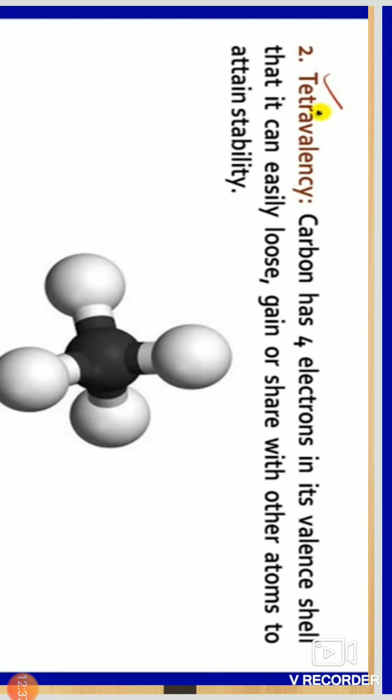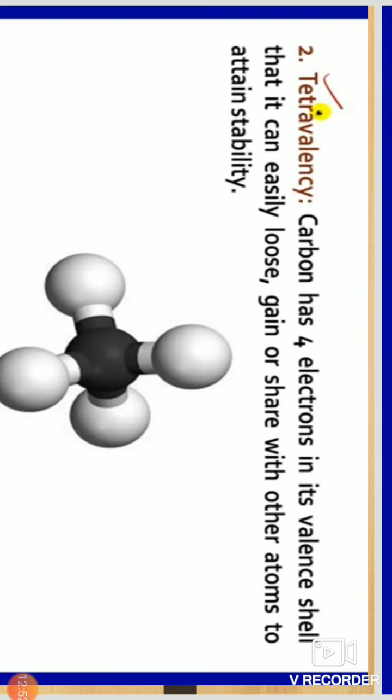tetravalency. Tetravalency means carbon has 4 electrons in its valence shell, which it can easily lose, gain or share with other atoms to attain stability.